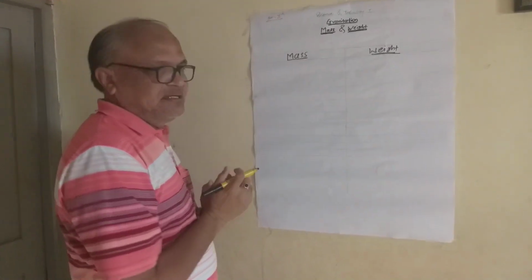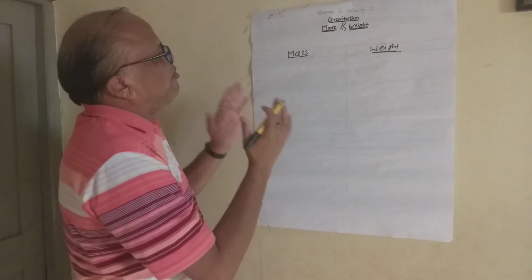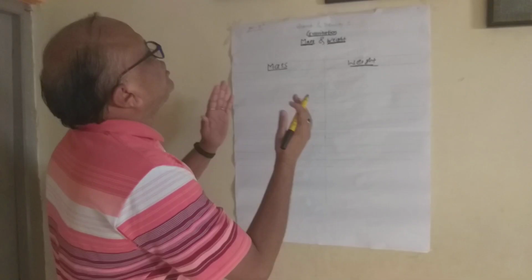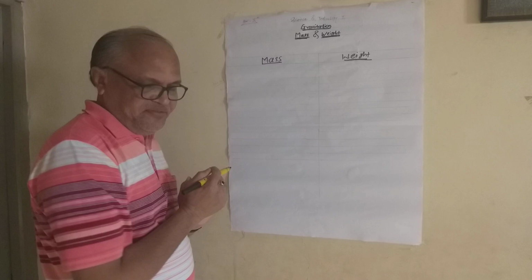The mass of a body is the amount of matter present in it.